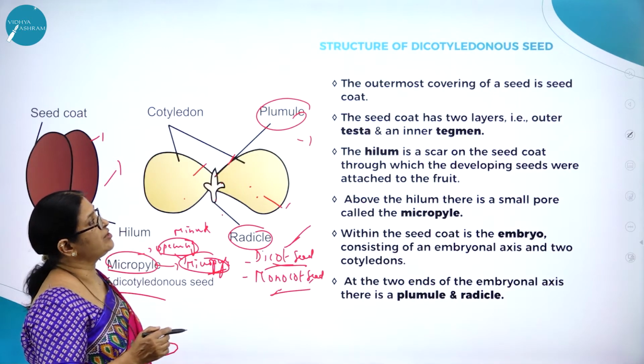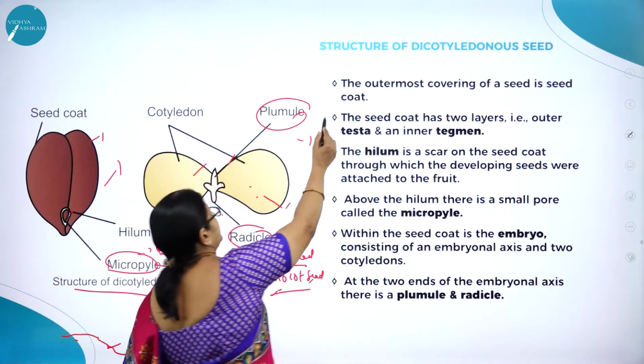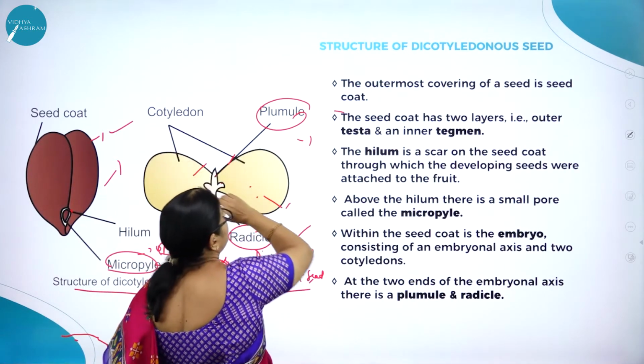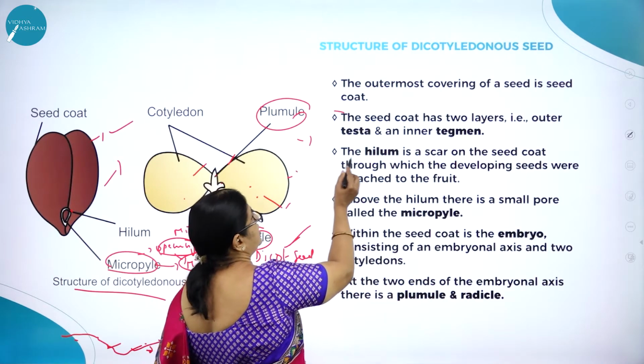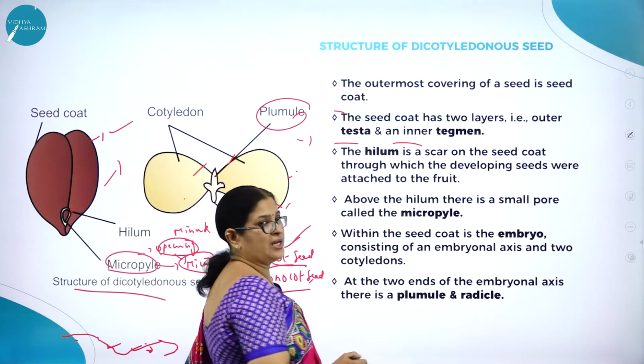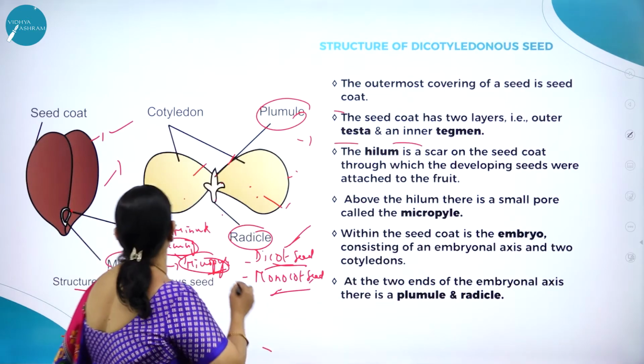The outermost covering of a seed is called what? Seed coat, as I said. This is called the seed coat, and the seed coat, as I said, has two layers. Outer layer called testa and inner called tegmen. And as I said, this is the hilum.